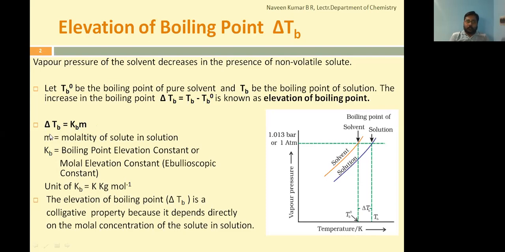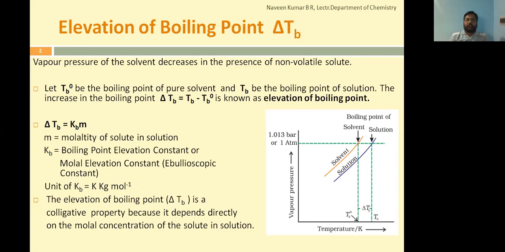Mole in the denominator will be mole inverse, per kg it will be kg. Hence Kelvin kg per mole is the unit of ebullioscopic constant. Delta Tb by m, Kelvin kg per mole. So this is the main information to learn the colligative property.